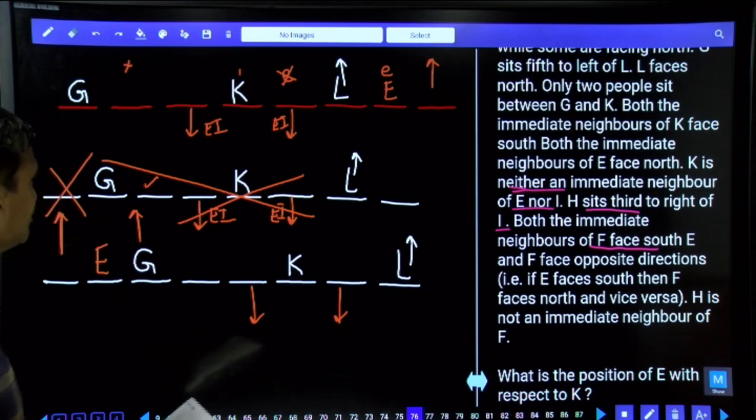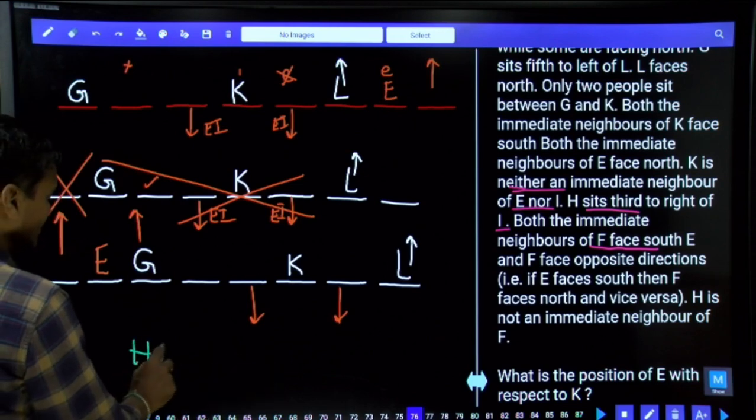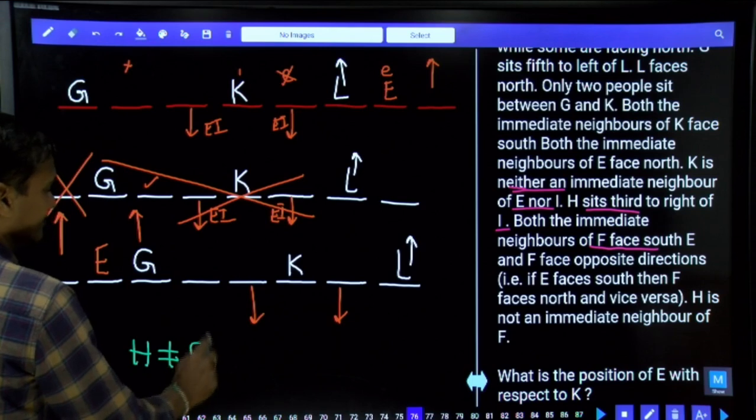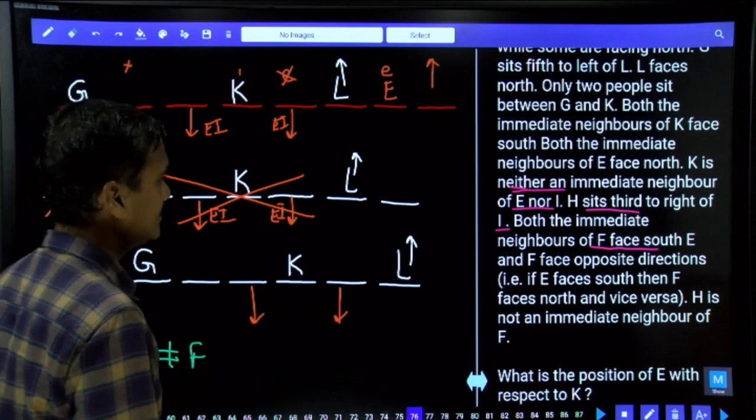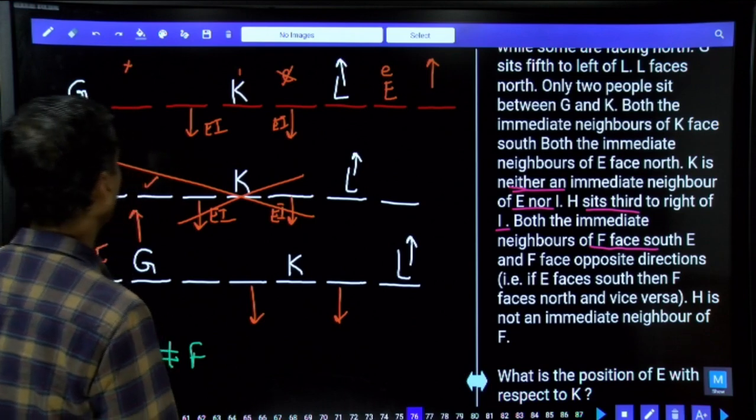E and F face opposite directions. And H is not an immediate neighbor of F. Now H and F are not adjacent to each other. Now H is seated to the right of I.